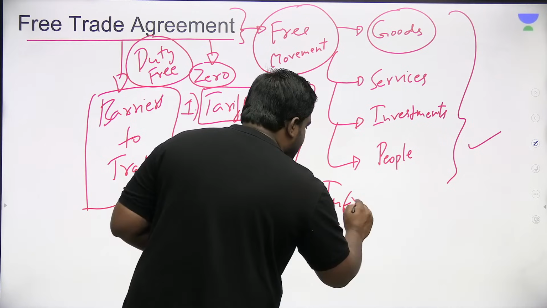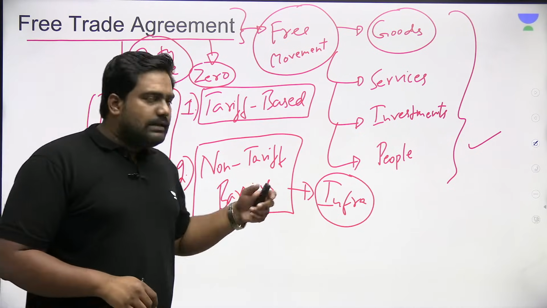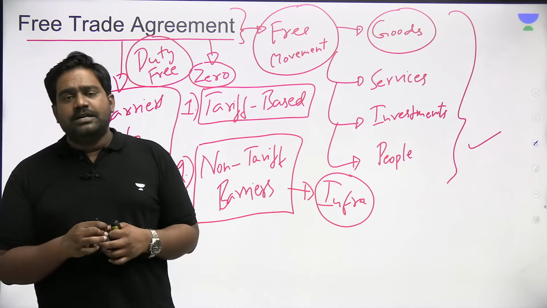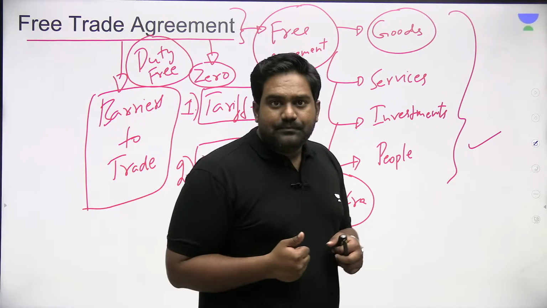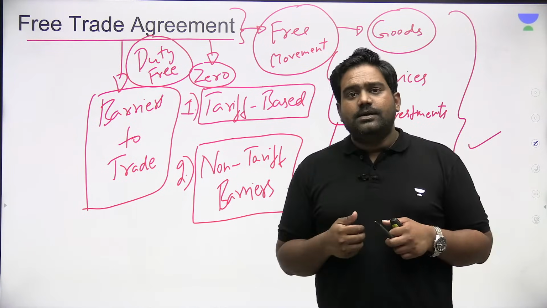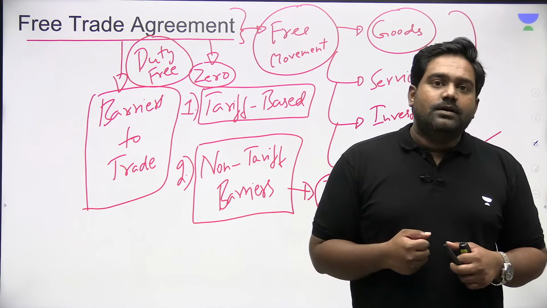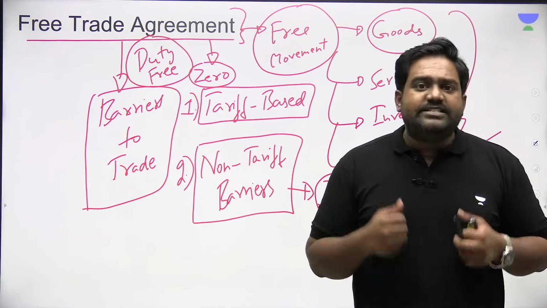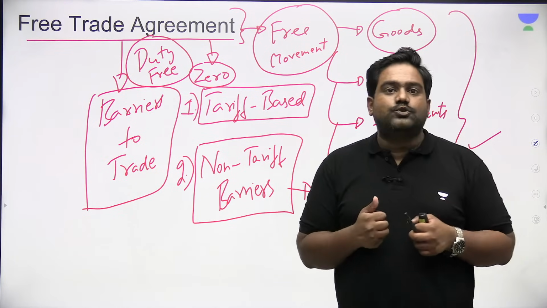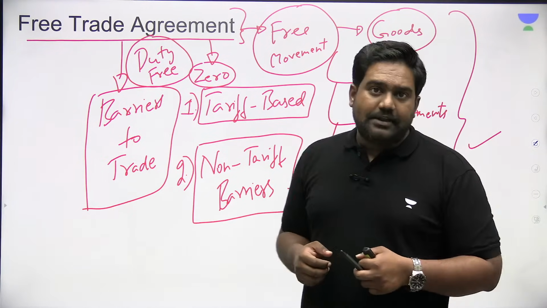the lack of infrastructure to promote trade between two countries. Let's say between two countries, there is no good connectivity. Let's say the airports, the seaports are not well developed. The physical linkages, the logistics is not well developed. So then you can't expect easy movement of goods to be present between those two countries. So lack of infrastructure could be a non-tariff barrier.